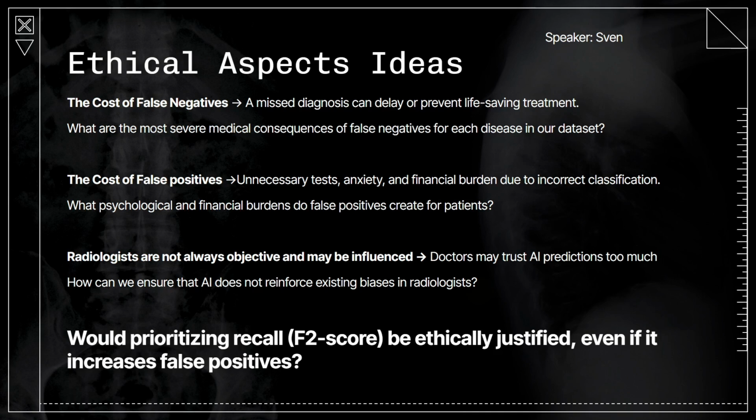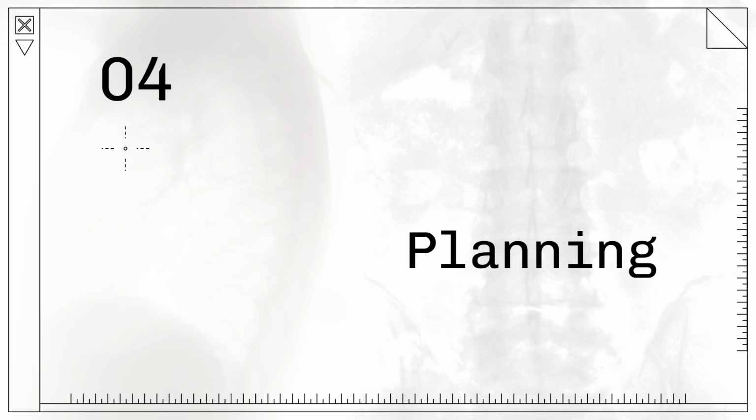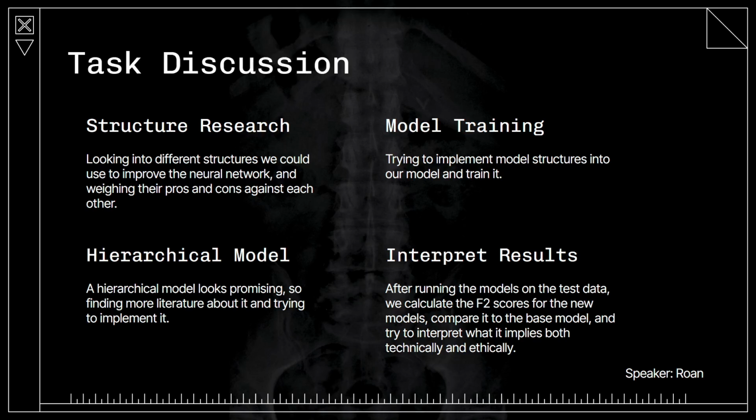We took this into account when making our main ethical question: would prioritizing recall, namely the F2 score as the measurement, be ethically justified even if it increases false positives? In the upcoming weeks, we'll be occupying ourselves with the following tasks.